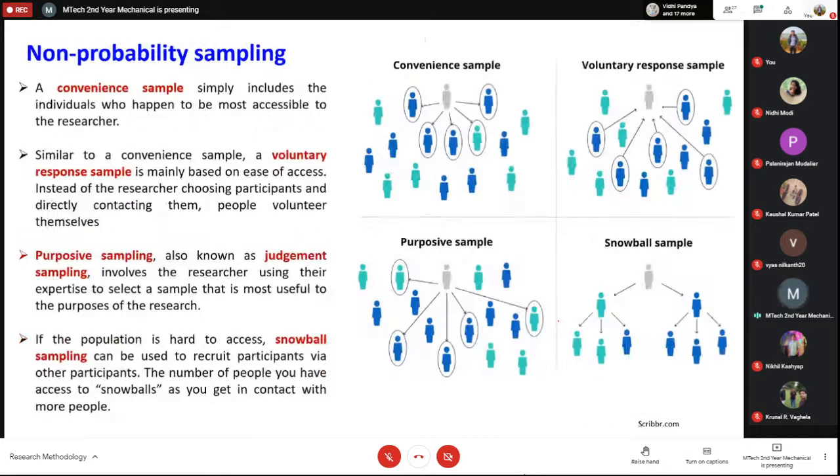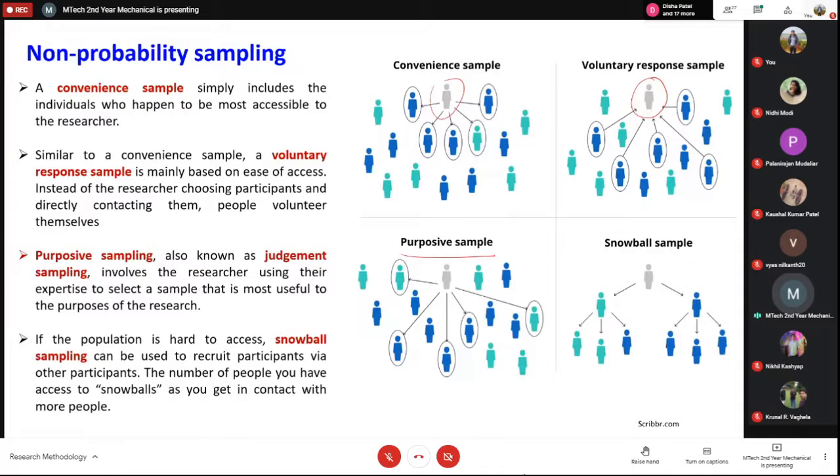The next is non-probability sampling. Non-probability sampling includes convenience sampling. Convenience sampling means that if I am the researcher, I can choose some very nearby, immediately available people for my study. If I'm in a class, I can ask who wants to do this. Then the people who are interested in doing this form a voluntary response sample. They will do the task.